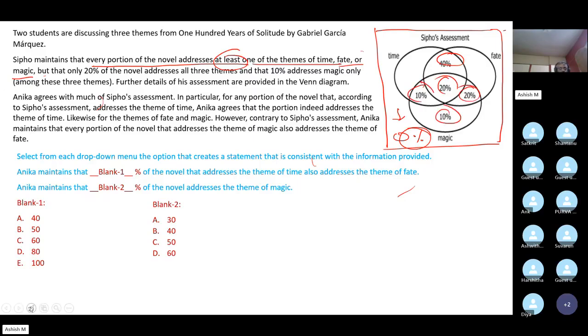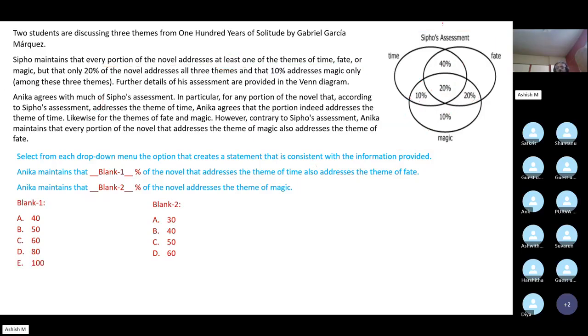Now, mind you, the given diagram is C4's assessment. Who is the other character? Anika. Now, what does this mean? That for any portion of the novel that, according to C4's assessment, addresses the theme of time, Anika agrees that the portion indeed addresses the theme of time.